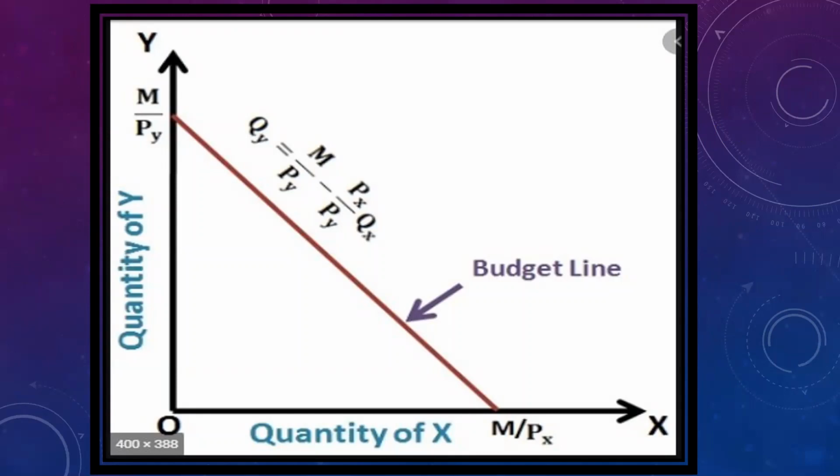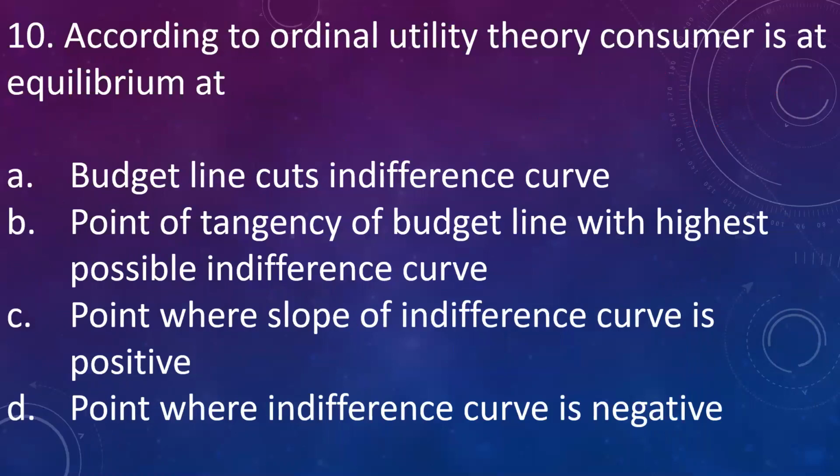So our next question is, according to ordinal utility theory, consumer is at equilibrium when A, budget line cuts indifference curve. B, point of tangency of budget line with highest possible indifference curve. C, point where slope of indifference curve is positive. D, point where indifference curve is negative.